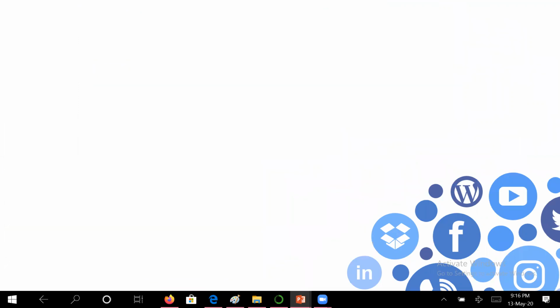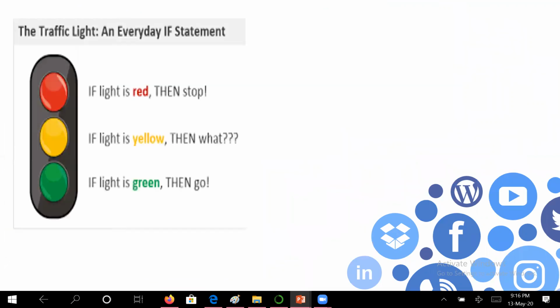Guys, in day-to-day life, we always take some decisions depending upon conditions. Suppose you are at a traffic signal, then depending upon the condition, if it is red, you will take no action. If it is yellow, you will start to take action, and if it is green, you will take the action. Similarly, depending upon this condition, you are taking some action.